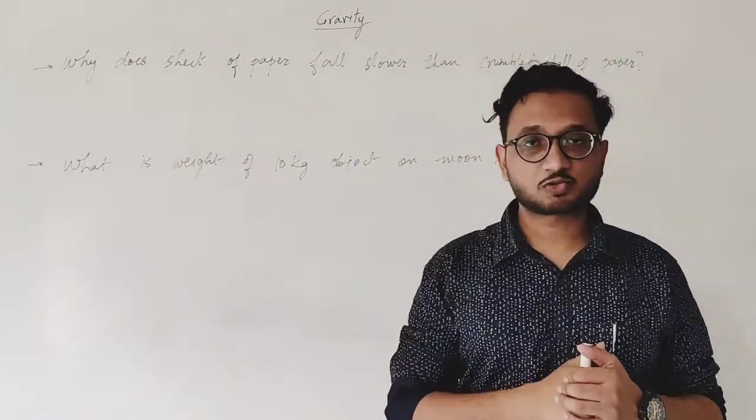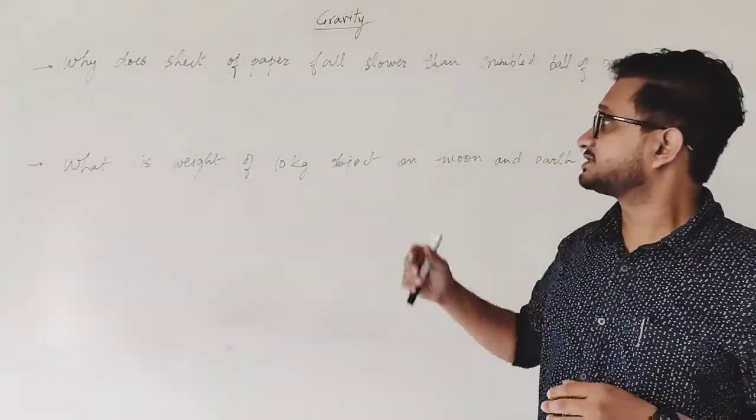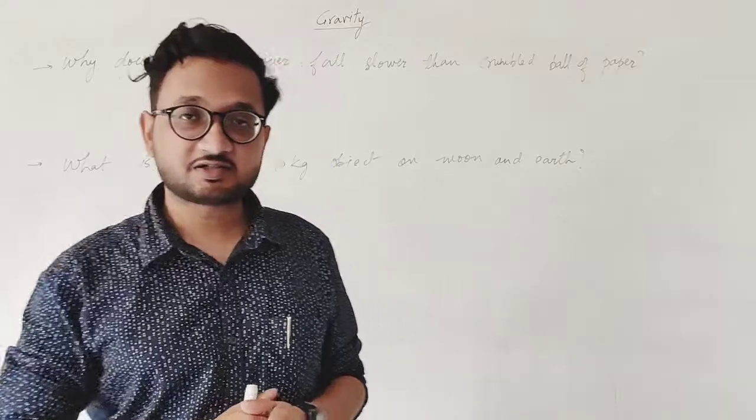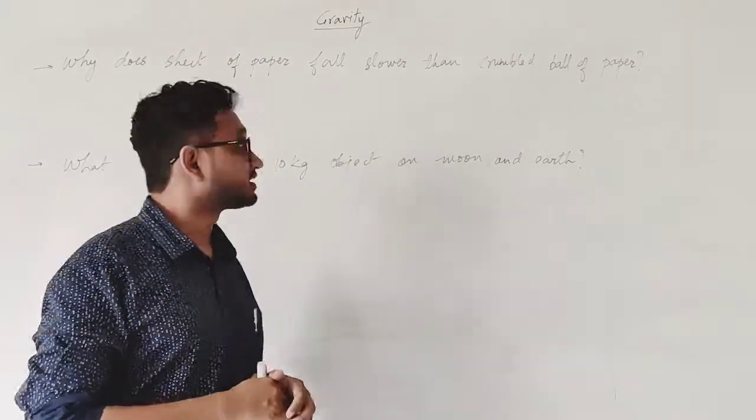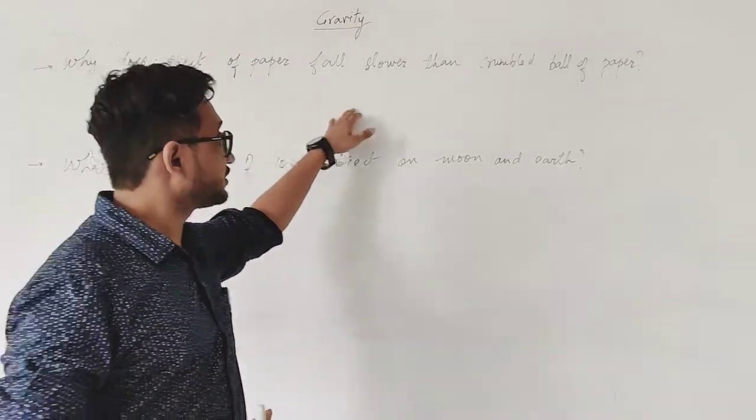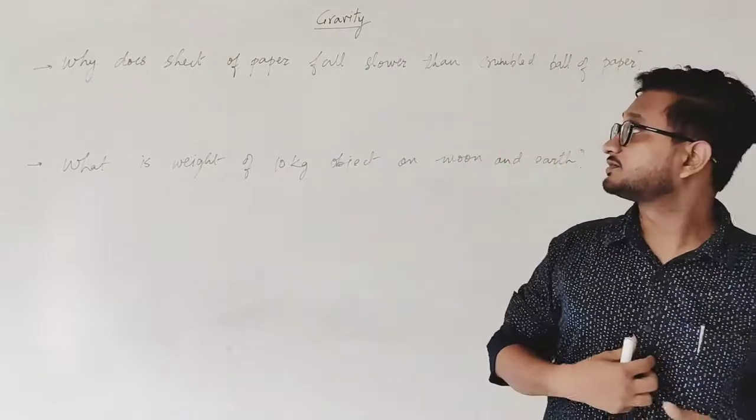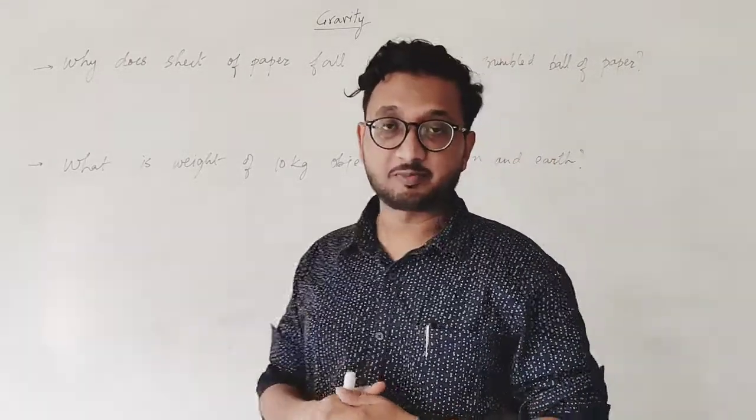Okay students, another two questions for you. The first one is actually very easy and we studied that when we studied the chapter. The question is, why does the sheet of paper fall slower than the crumpled piece of paper?